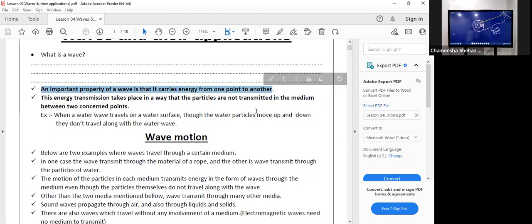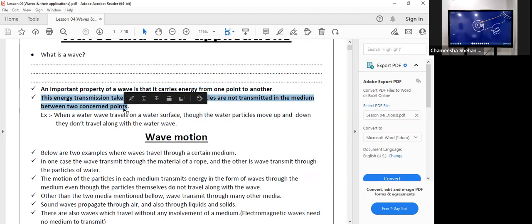Next one. The energy transmission takes place in a way that the particles are not transmitted in the medium between two concerned points. So you need to highlight this as well, because that is also an extremely important point. Very important.